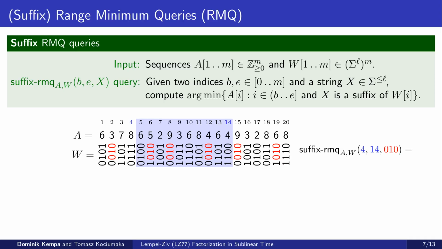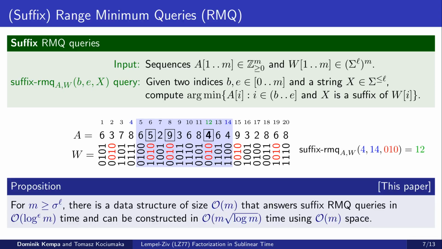In the example, we search for a minimum in the range from 4 to 14, and the string X is 0, 1, 0. This means that we are interested in the smallest value among the 3 marked positions in A. In this example, it is 4, and hence the query returns its position 12.